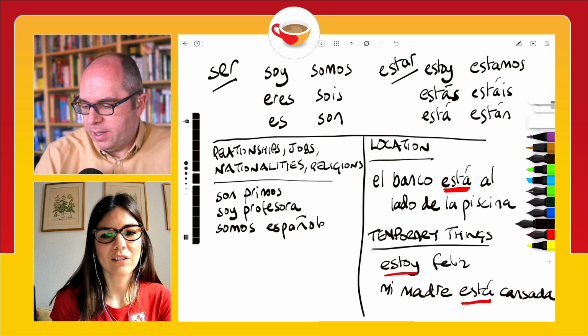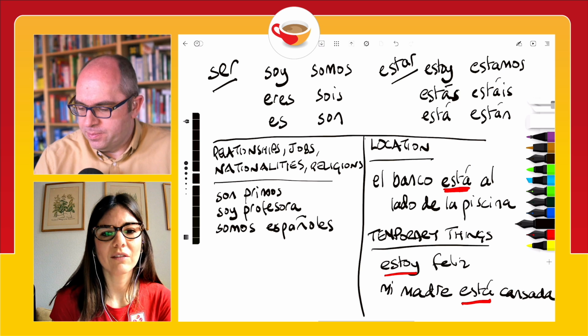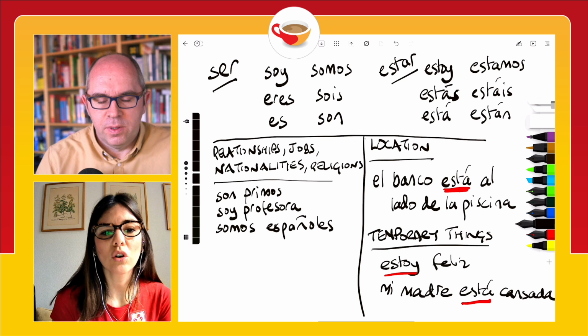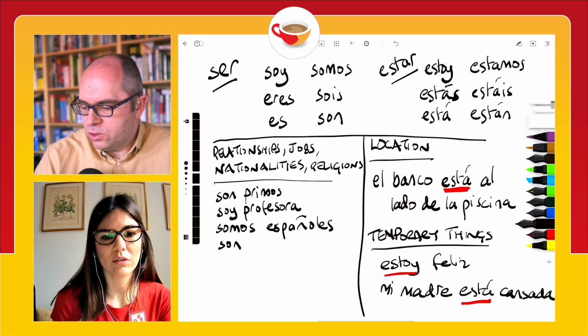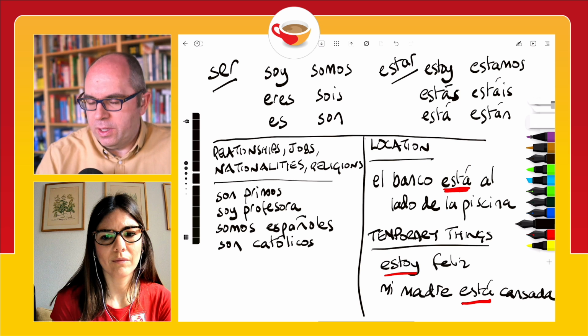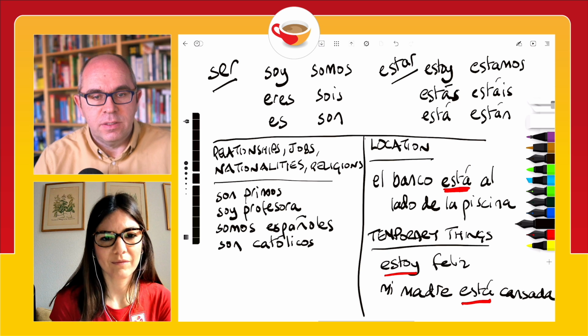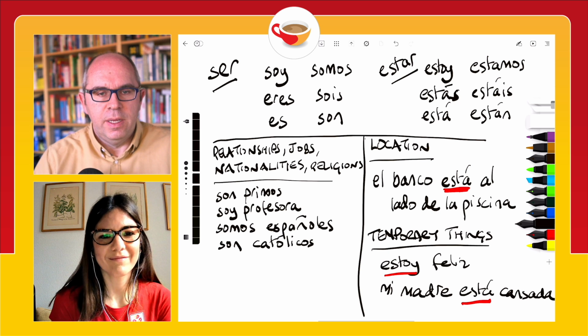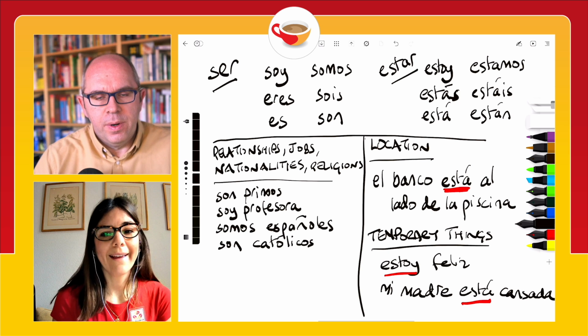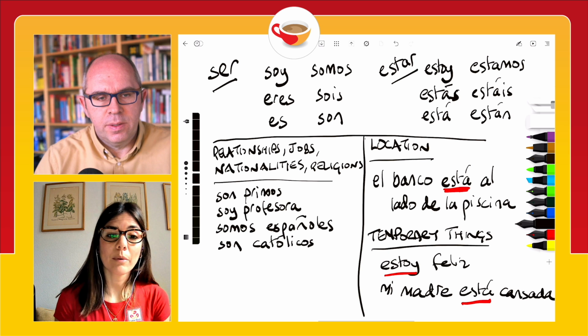We are Spanish. And for religions, son católicos. So they are Catholic. Son católicos. Muy bien.